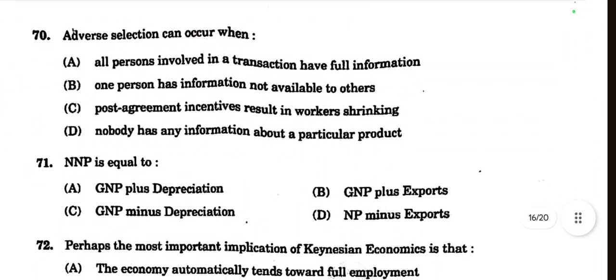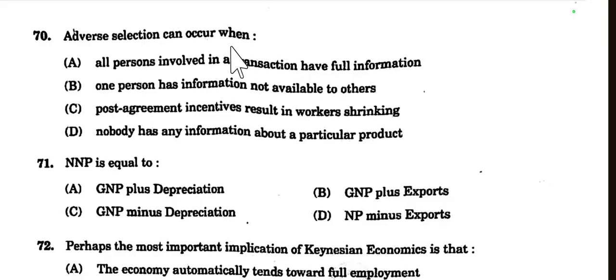Then question number 70. Adverse selection can occur when? All persons involved in a transaction have full information? No. One person has information not available to others? Yes, this may be the answer. Post agreement incentive result in workers shirking? Nobody has any information about the particular product? No. One has more information than the other. So it is called adverse selection. One person has information not available to others. So option B is the right choice.